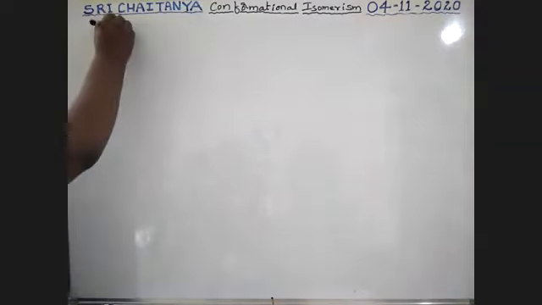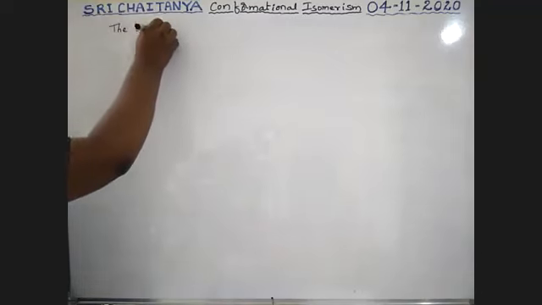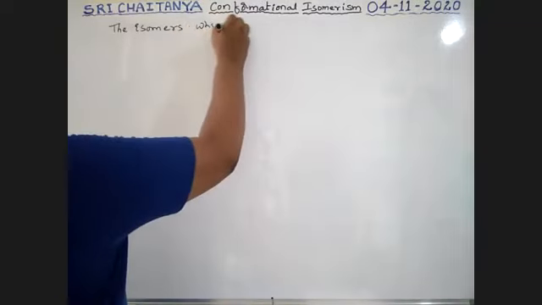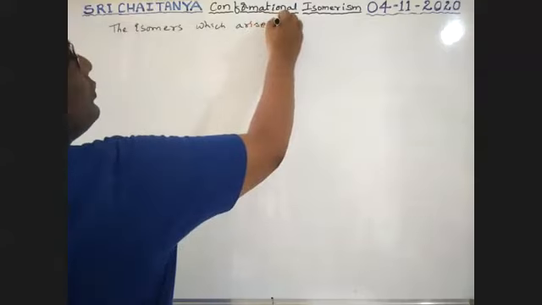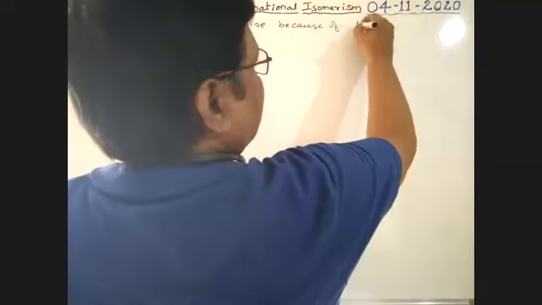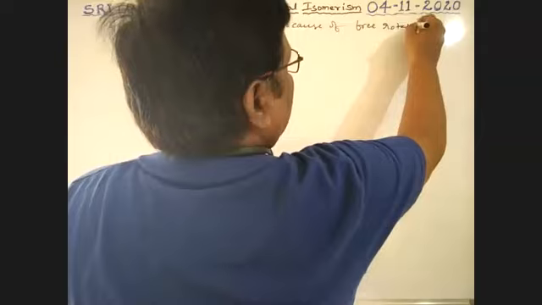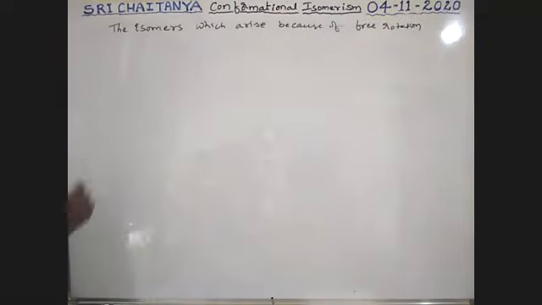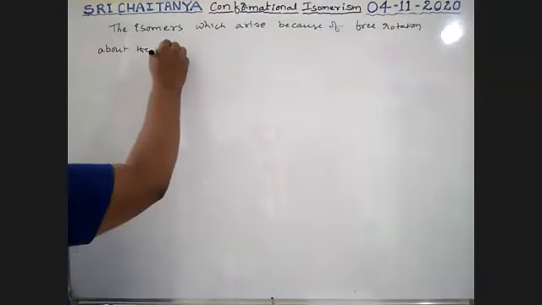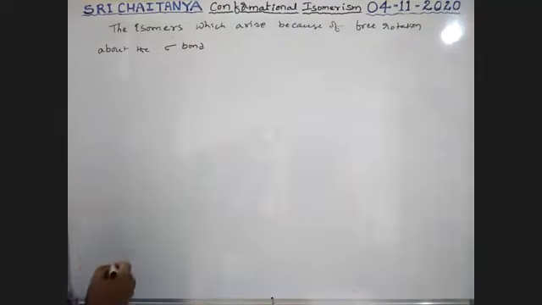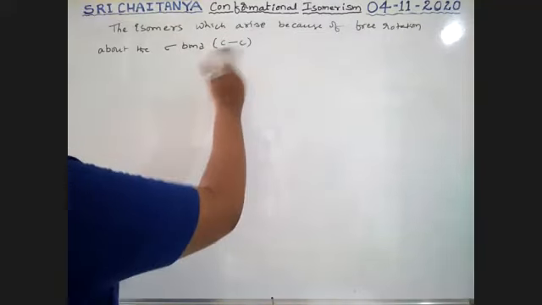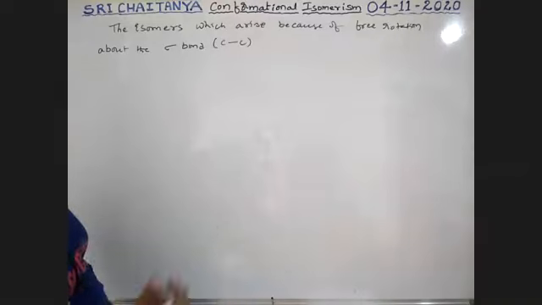They are the isomers which arise because of free rotation about the sigma bonds, that is, C single bond C, or N single bond, any single bond.